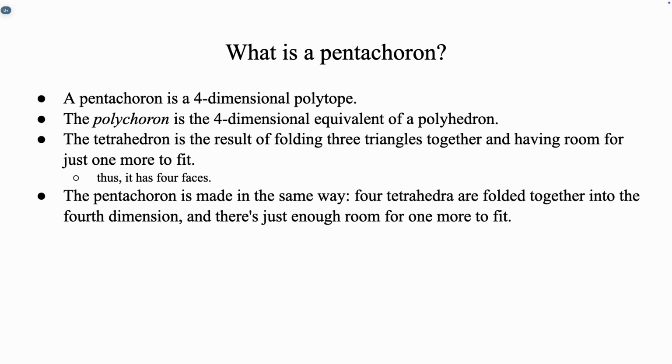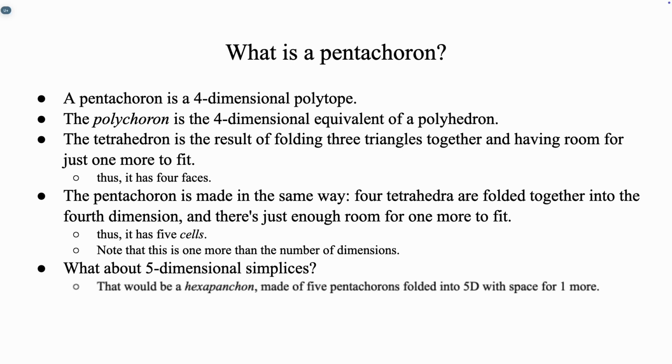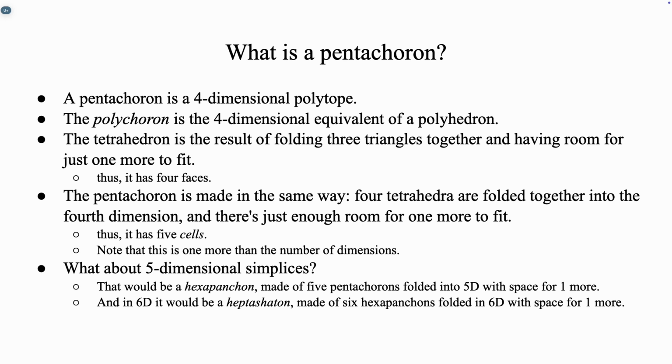The pentachoron is made in the same way. 4 tetrahedra are folded together into the 4th dimension, and there's just enough room for one more to fit. Thus, it has 5 cells. Note that this is one more than the number of dimensions. What about 5-dimensional simplices? That would be a hexapentachoron, made of 5 pentachorons folded into 5D with space for one more. And of course, we can generalize this to higher dimensions.